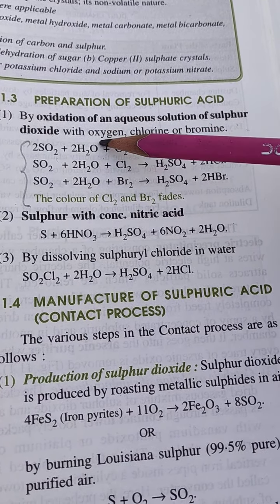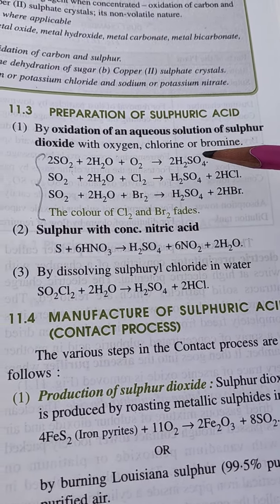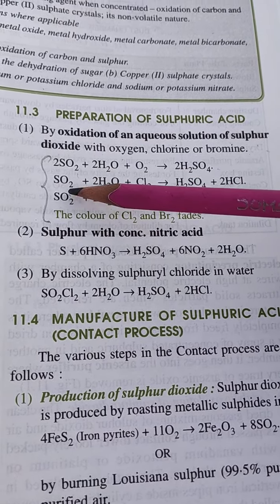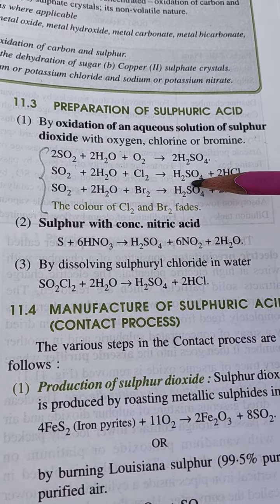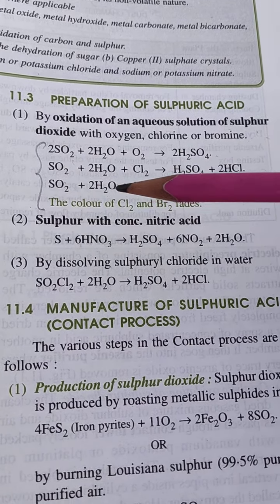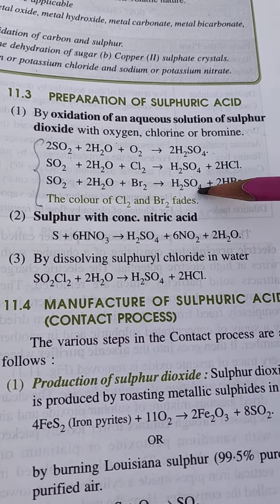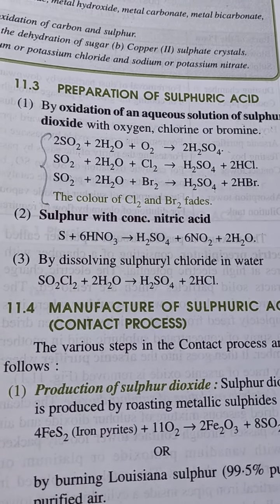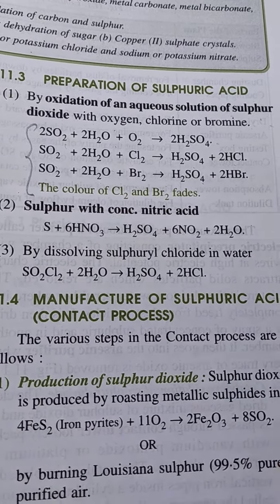Sulfur dioxide, water plus oxygen, what is it forming? Sulfuric acid. Sulfur dioxide, water plus chlorine, what is it forming? Sulfuric acid plus HCl. Sulfur dioxide, water and bromine, what is it forming? Sulfuric acid and HBr. These reactions you have to learn.